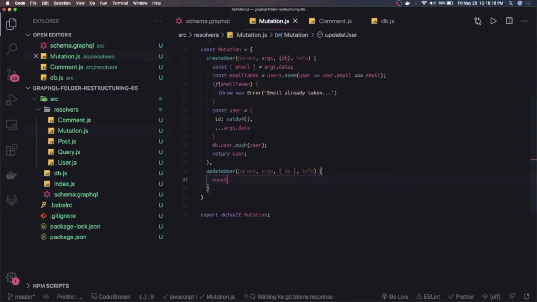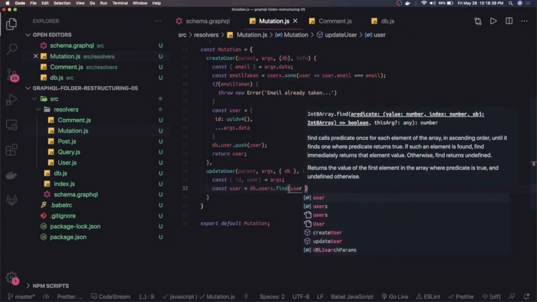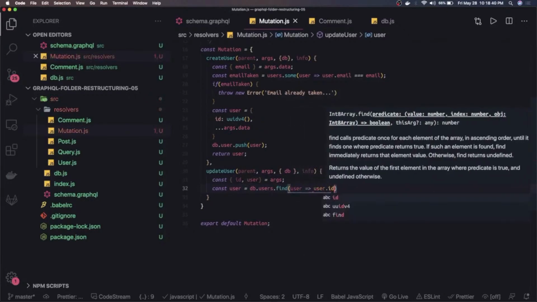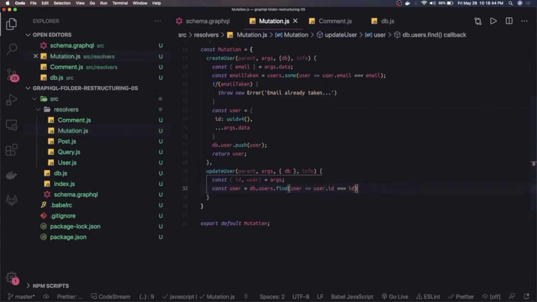So here we have the update user. What we are doing is getting the ID and data from the arguments, right? And then we will try to find if the user already exists, I mean, if a user exists with that ID. We do users.find, and we say if user.id is the same as the ID you are passing, that means the user exists and we can do the update.